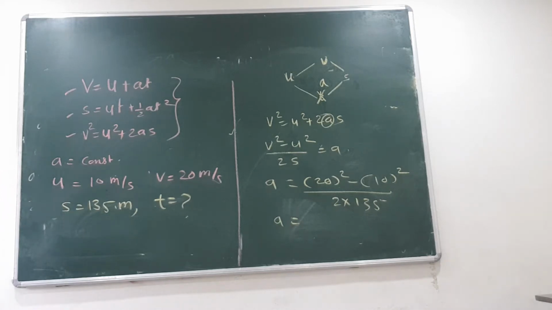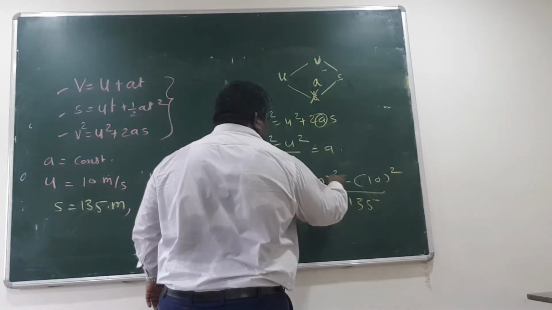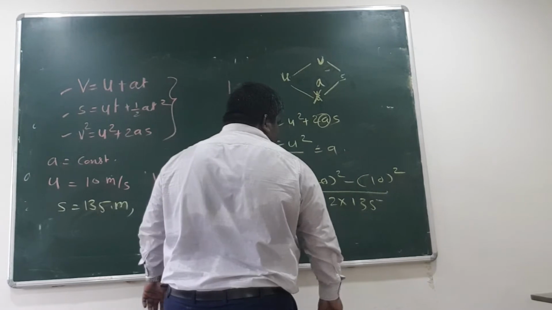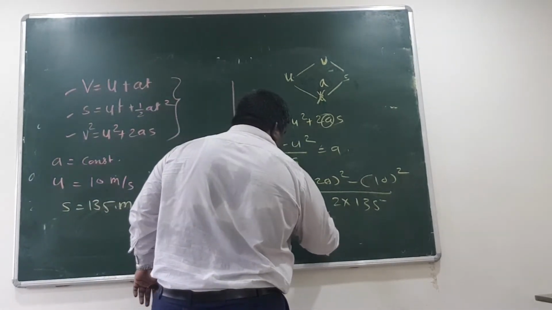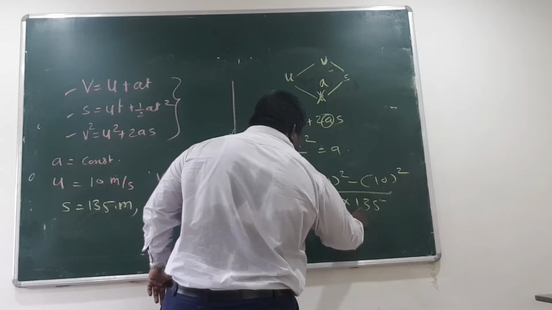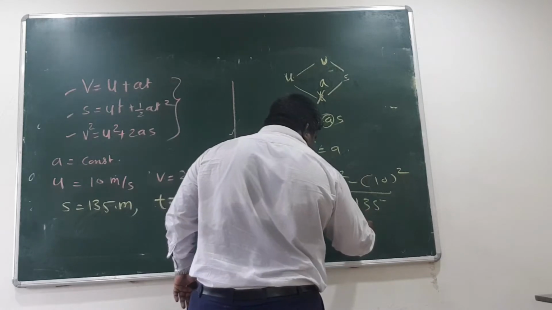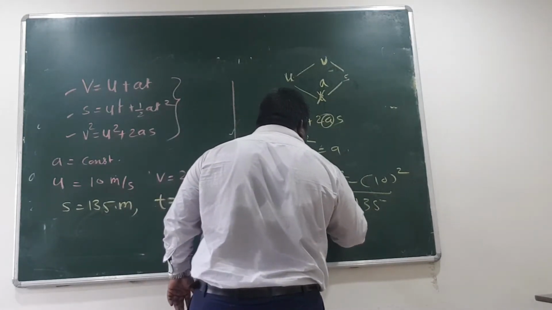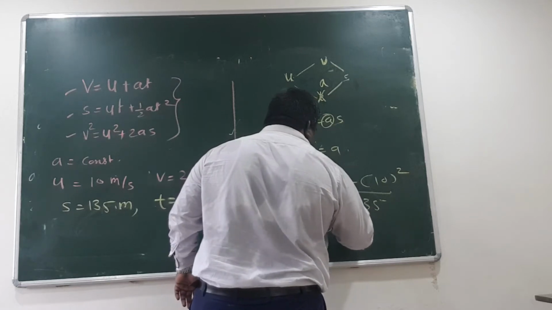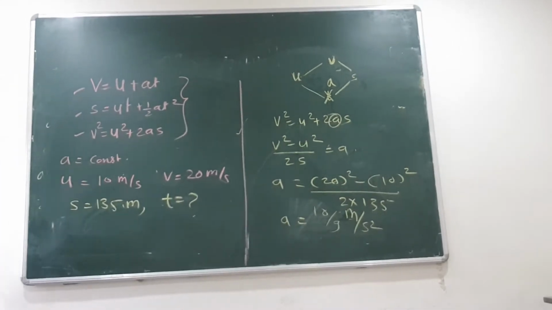So we can find out the acceleration. 400 minus 100, 300 divided by 270, so 10 by 9, or I can even say 1.0111, so 10 by 9 is comfortable, 10 by 9 meter per second square.